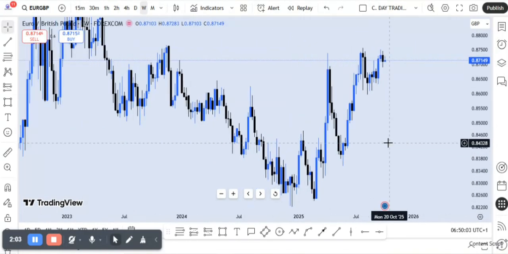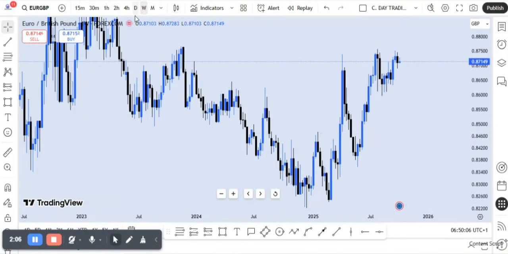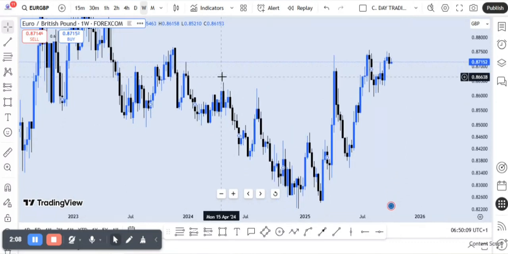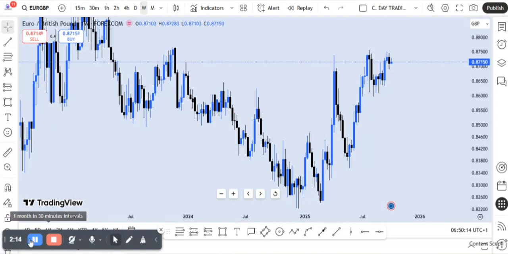So this is EURGBP on the weekly time frame, and I had to zoom out so you guys can really see where we are currently, right? So you can see that price came to this zone and then sold downward previously, and the price came back into it, right? That was in April 2025, and then it reacted off it and sold again, right? However, we can see that it caused a retracement. But we are still at this particular zone again, right?